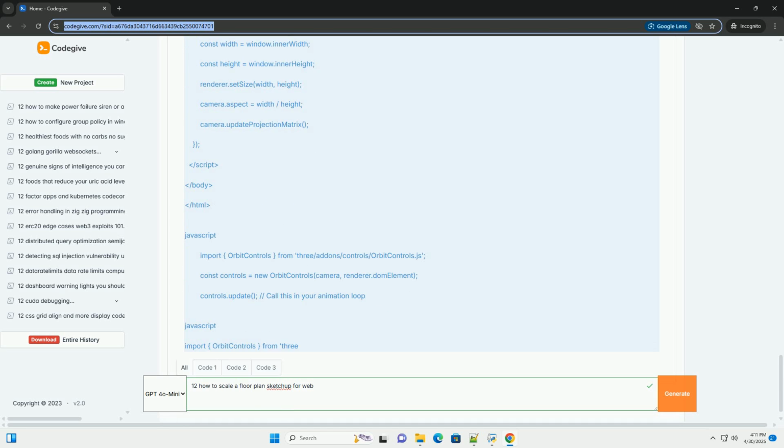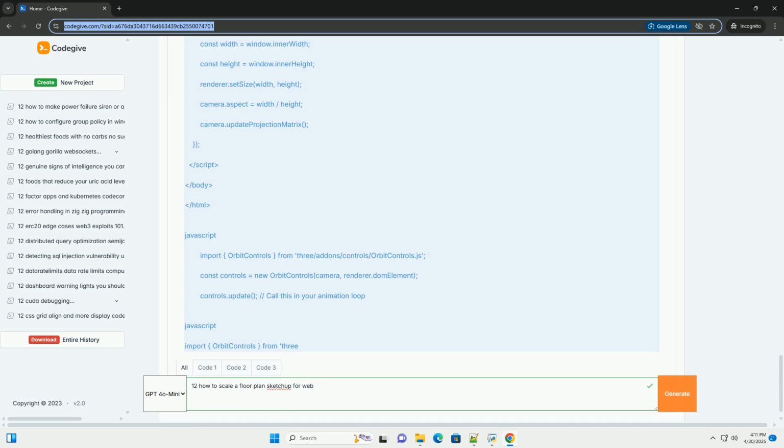Loading progress: use the onProgress callback in the GLTF loader to display a loading bar or message while the model is being loaded. Error handling: provide informative error messages if the model fails to load.